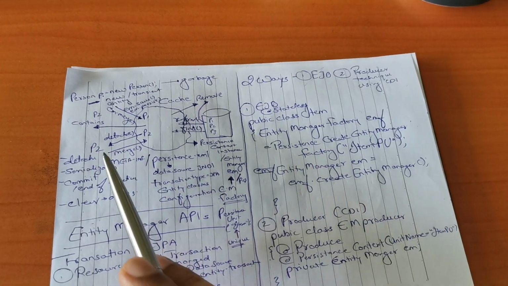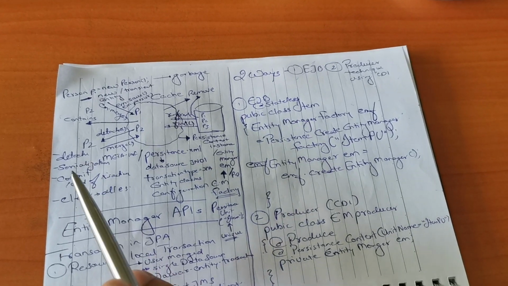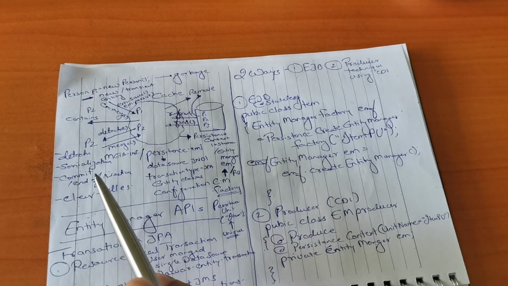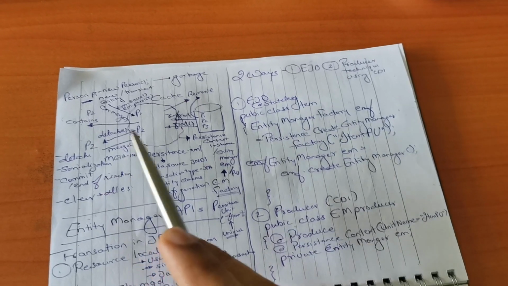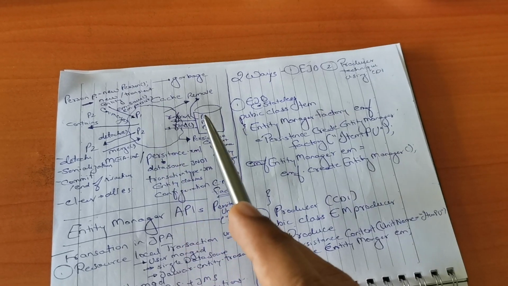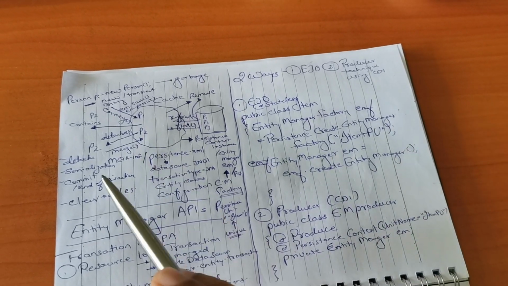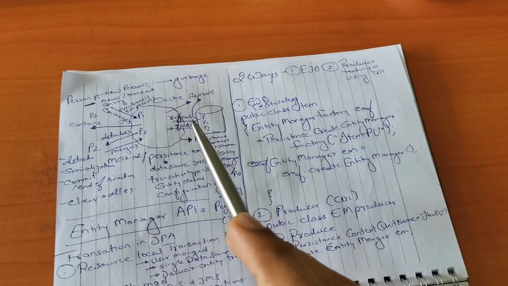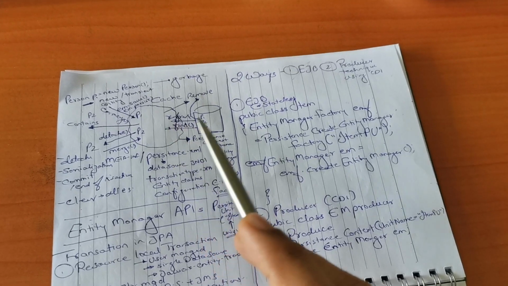Detach is possible through detach, or when we commit our transaction, all the objects get detached, because everything is committed. If we clear, then all objects get detached. And if we do refresh, then all the objects get refreshed with the database values.